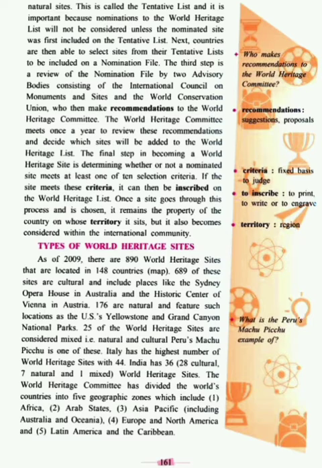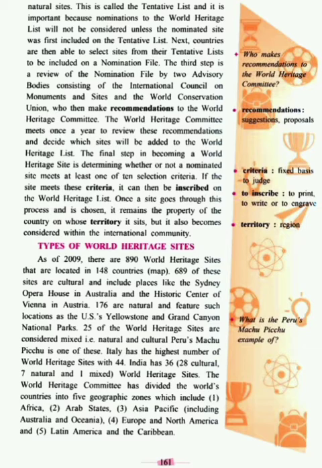Italy has the highest number of World Heritage sites, with 44 of them. So Italy is a place that by itself has 44 heritage sites included. India has 36: 28 are cultural, 7 are natural and 1 is a mixed World Heritage site.